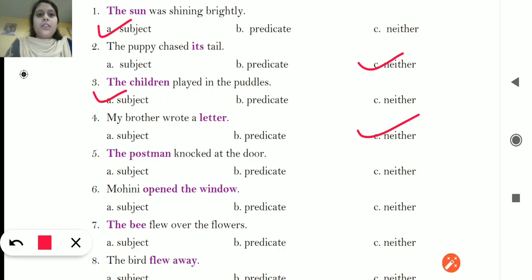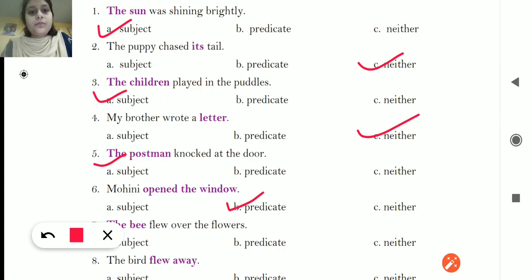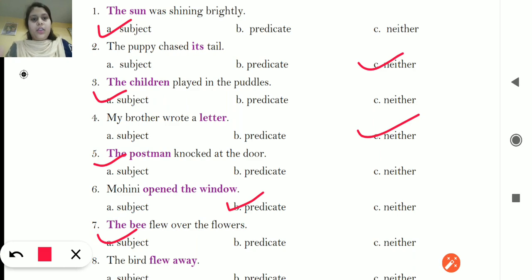Number 5, the postman knocked at the door. The postman, किसके द्वारा knock किया गया? Postman, that is the subject. Postman is doing the action. Number 6, Mohini opened the window. Mohini is the subject. Mohini ने क्या किया? Opened the window. Full it is given, so that is the predicate. Number 7, the bee flew over the flowers. The bee, किसके द्वारा action हुआ? Bee के द्वारा. That is the underline, so that will be the A part, subject.